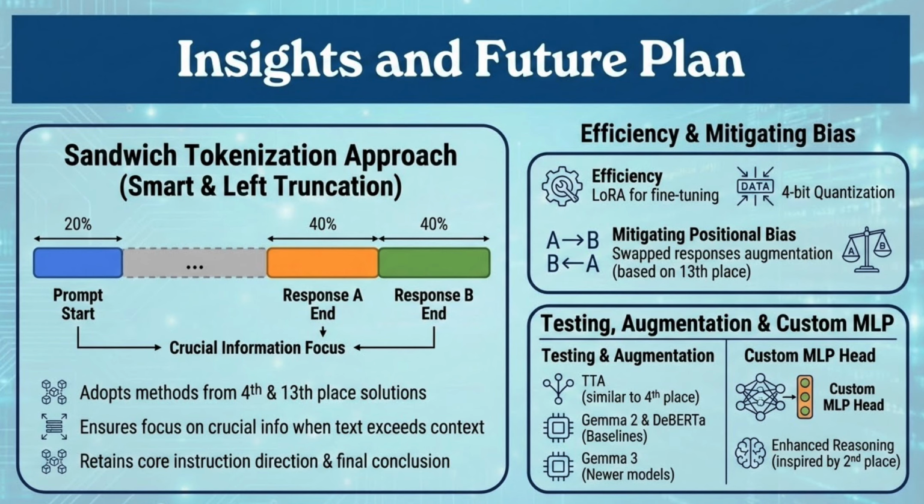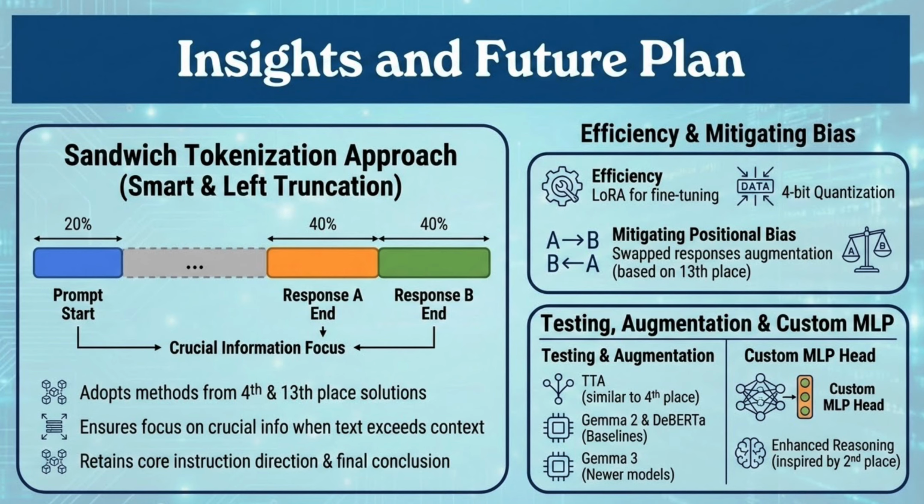Number 2, efficiency. We will stick with LoRA fine-tuning and 4-bit quantization. Number 3, data augmentation. We will swap response pairs during training to remove positional bias. Number 4, testing.